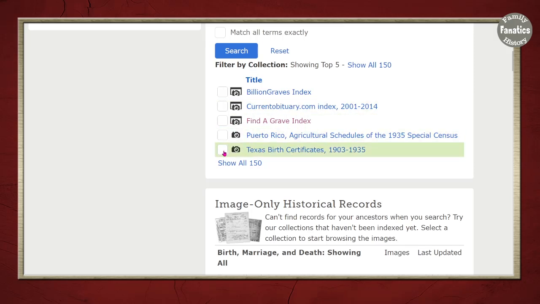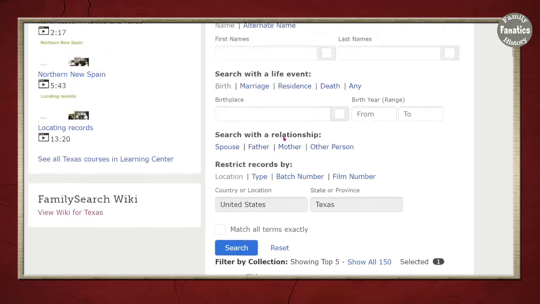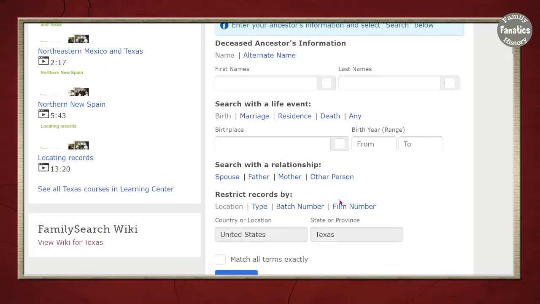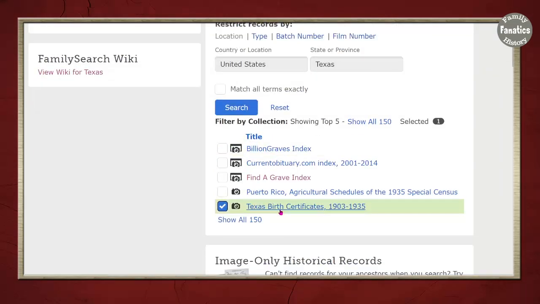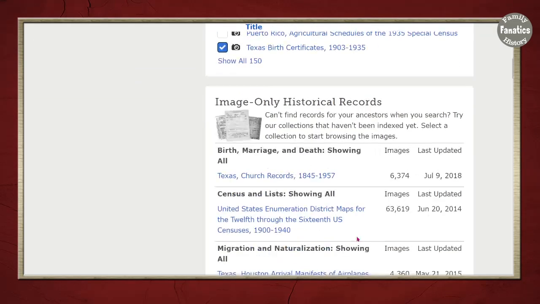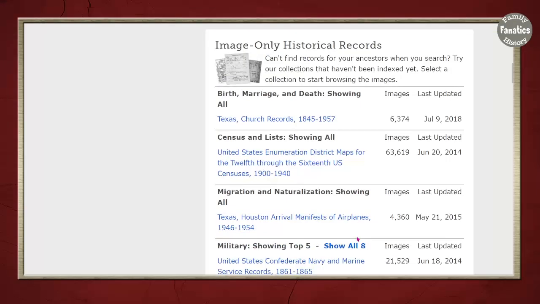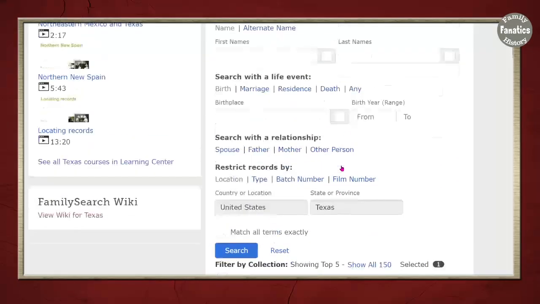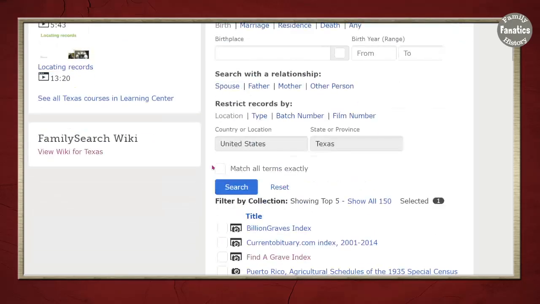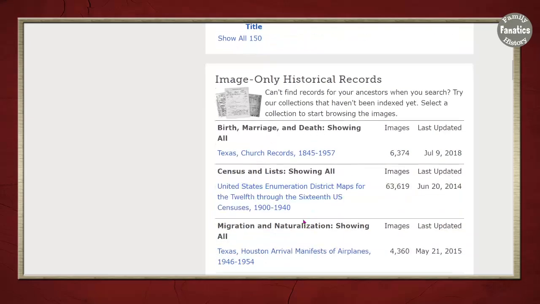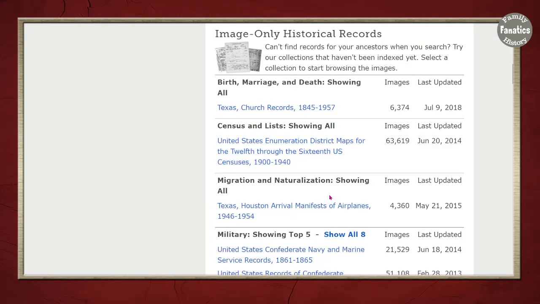So maybe you just want the Texas birth certificates with the name of Erasmus Smith. I could type that back up there and then click search, and then it will be specific to just that collection. Now make sure you don't overlook the historical images collections that are on FamilySearch, and notice they are image only. If you can't find your ancestor through the search form up here, even though it's filtered to Texas, then come down and look at the image only record collections, and you'll find ones that you have to scroll through.